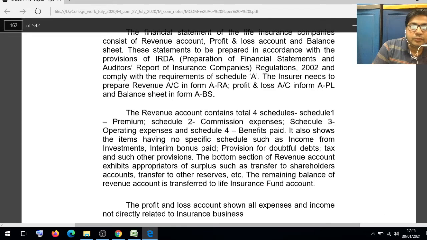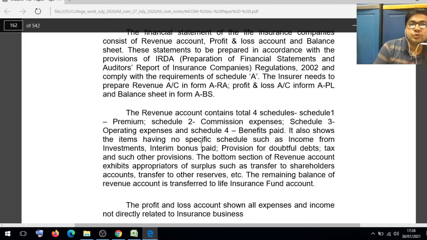Now friends, the revenue account contains a total of 4 schedules. Schedule number 1 premium, schedule number 2 commission expenses, schedule number 3 operating expenses, and schedule number 4 benefits paid.